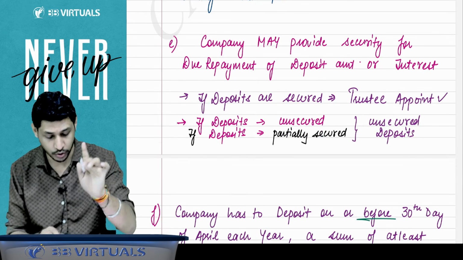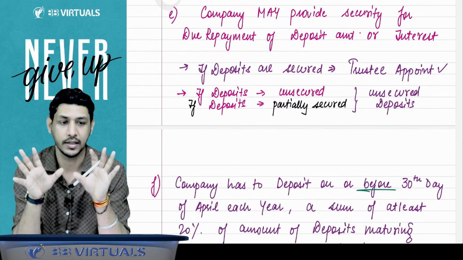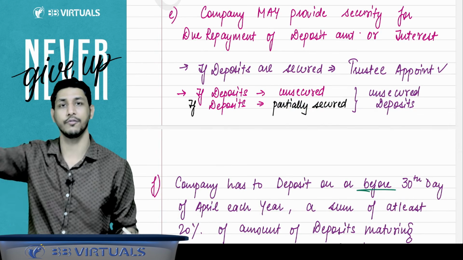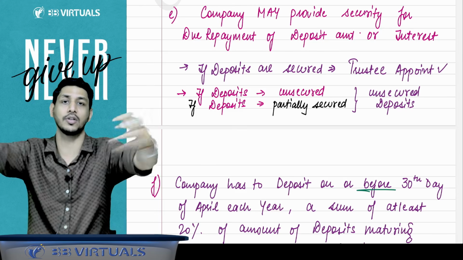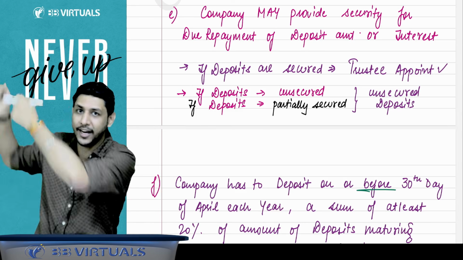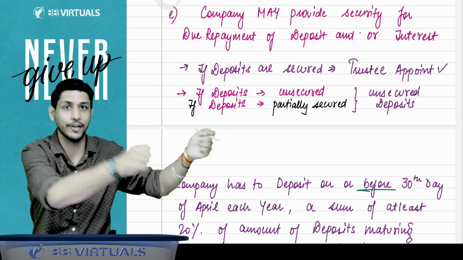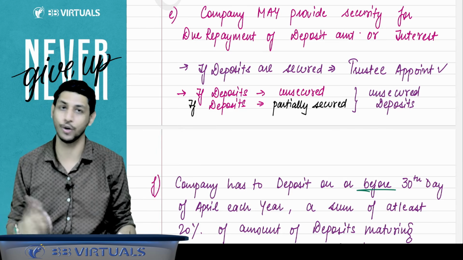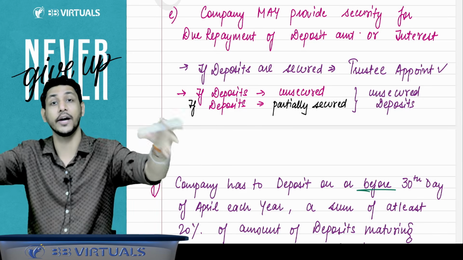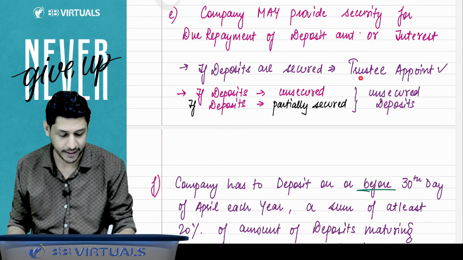But you should learn one very important point. If deposits are secured, then the trustee appointment is mandatory, because if the deposits are secured, the depositors are so many in number. So how will you be creating security in favor of them? You will not be giving the gate of the building to someone, a wash basin to someone, and windows to someone. No. So how will you create security in favor of all those depositors? You have to appoint a trustee, and in favor of the trustee, the security is created. So trustee appointment is mandatory.